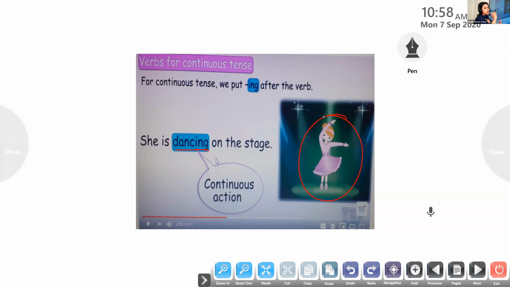Okay, so you can see a girl dancing here. So she is dancing on the stage. So what we have done to the action word, we have added ing to the verb. So the word we have got is dancing. So dancing is a continuous action. The action is still going on and it is not completed. So we say this action is continuous. So she is dancing on the stage. Okay, now we'll move on to the next one.